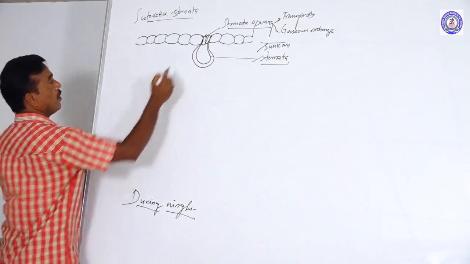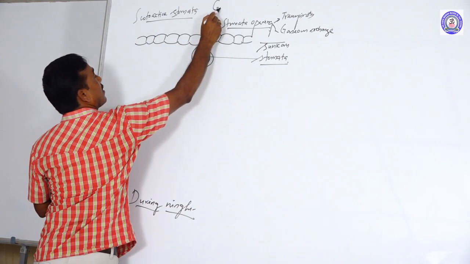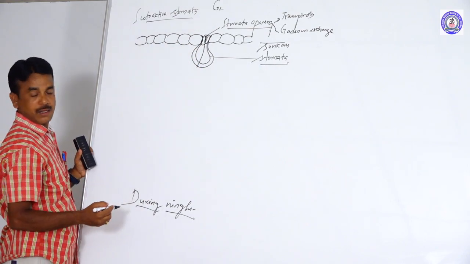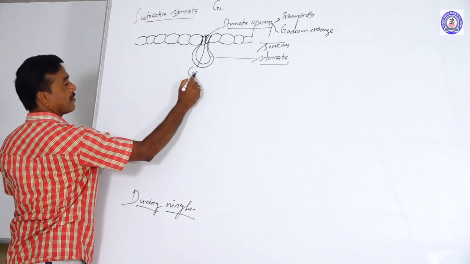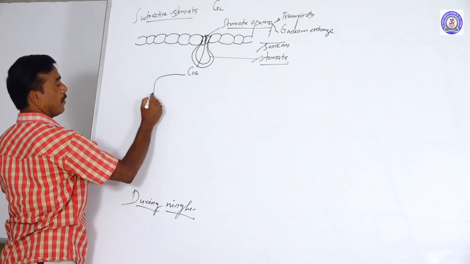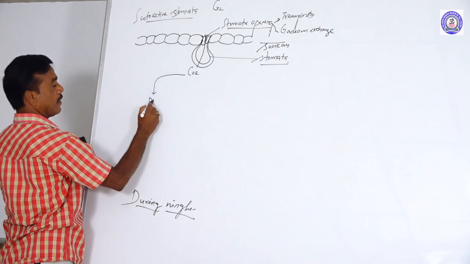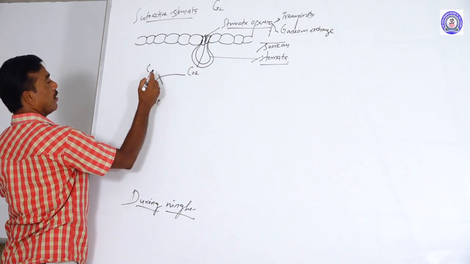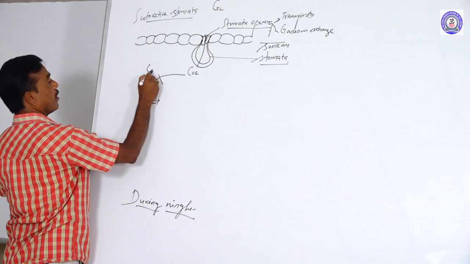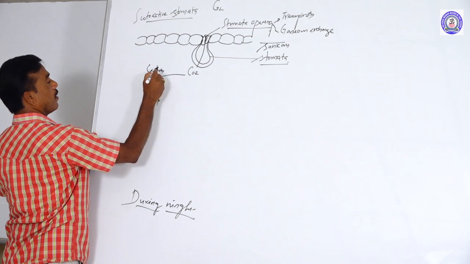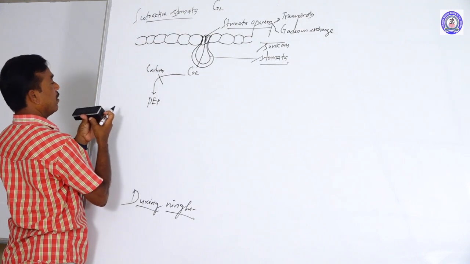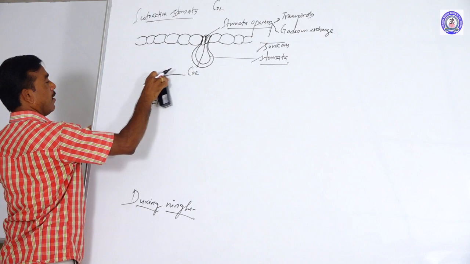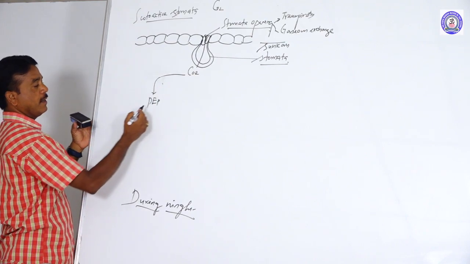Okay. So the atmospheric carbon dioxide enters into the stomata. Entering carbon dioxide picks up PEP.